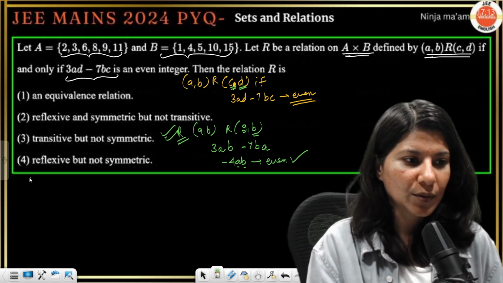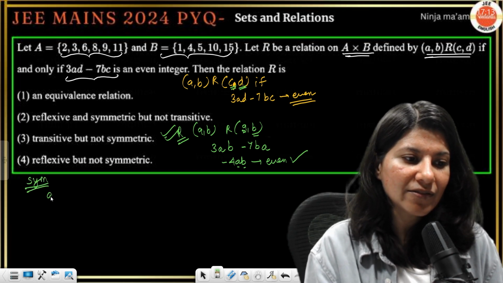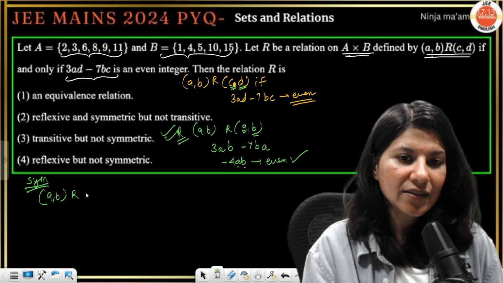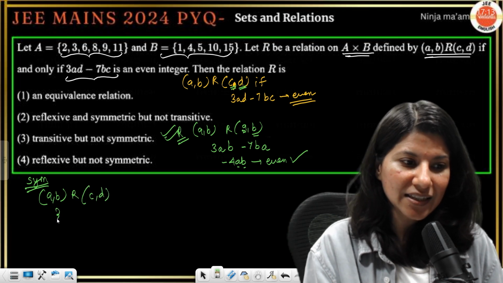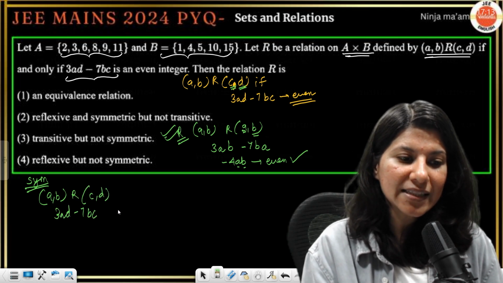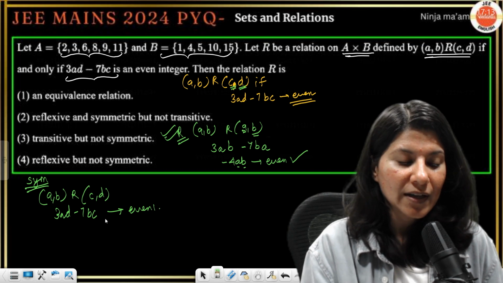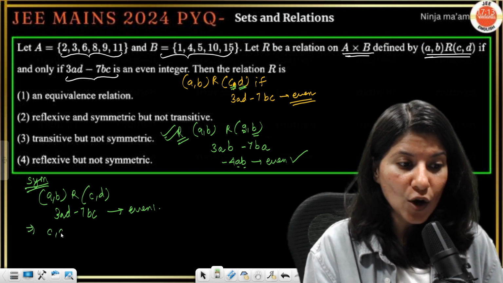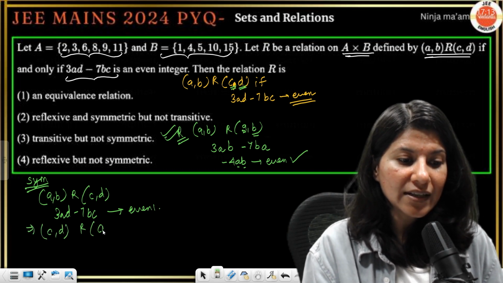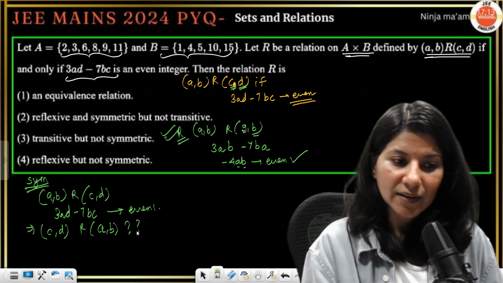Now symmetric. Symmetric says if (A, B) is in relation with (C, D), that means 3AD minus 7BC is an even integer. Now we need to check whether (C, D) will be in relation with (A, B) or not. So let's check.